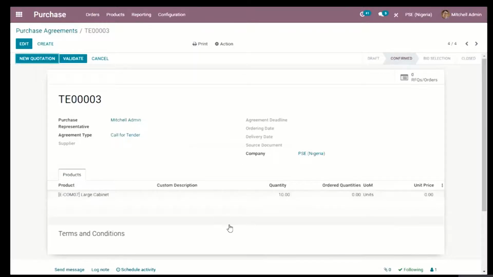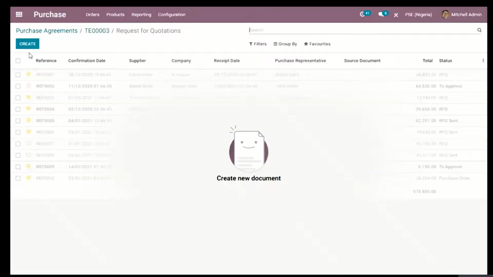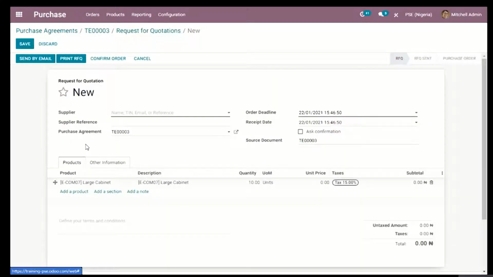Before we can validate this call for tender, we need to send out RFQs to different vendors. If I click on this right hand corner, you will notice that we have 0 RFQs or orders. Now we can decide to create RFQs under this purchase agreement. It has opened up a fresh RFQ page, and notice that it has automatically filled in the item we put in the purchase agreement, which is a large cabinet of 10 units.